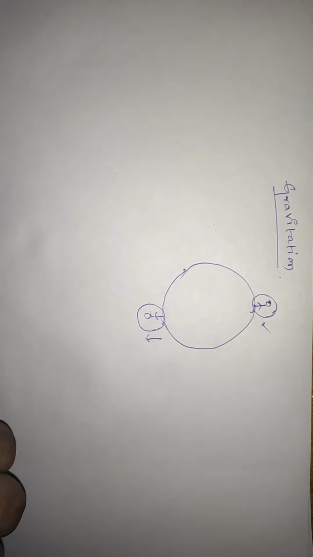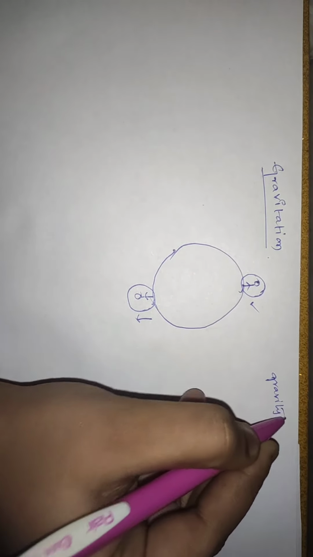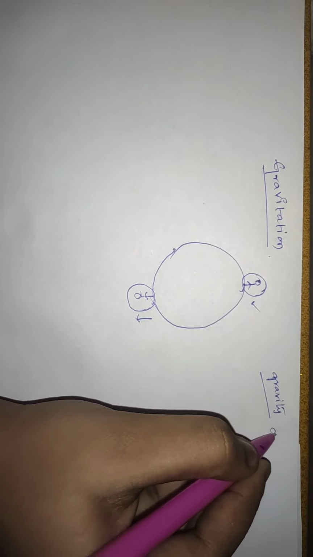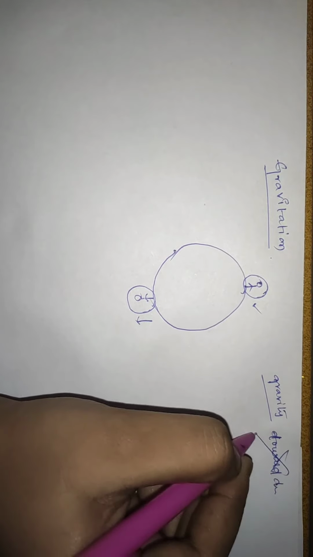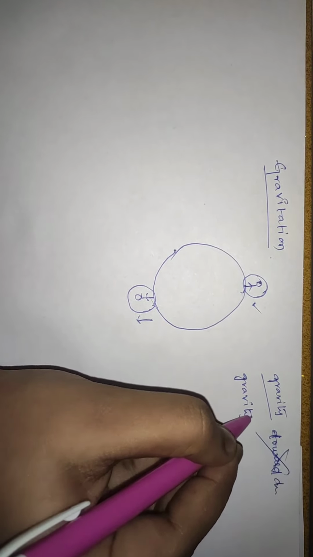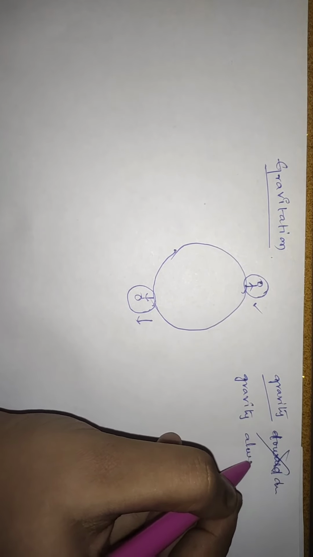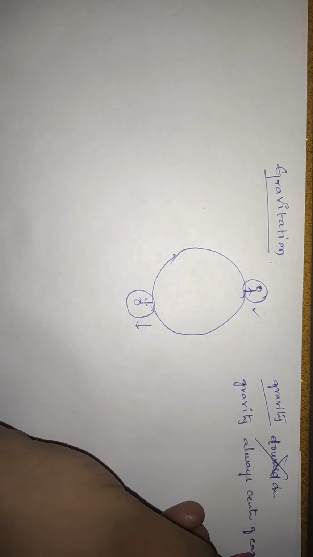Why do we assume like this? This is due to gravity. Most of us assume that gravity is towards downwards, but this is wrong. The gravity is always towards the center of earth.